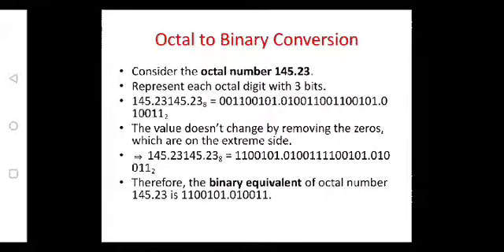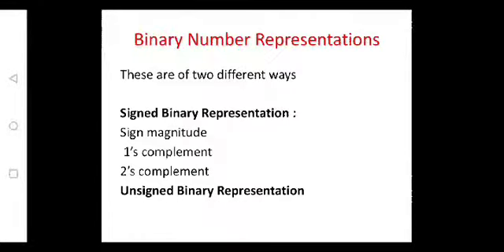Octal to binary. So again there are two ways. The first one is convert octal to decimal, decimal to binary. Or the other thing is you can directly write down the equivalent in 3 bits. This is how to convert from one number system to other number system.